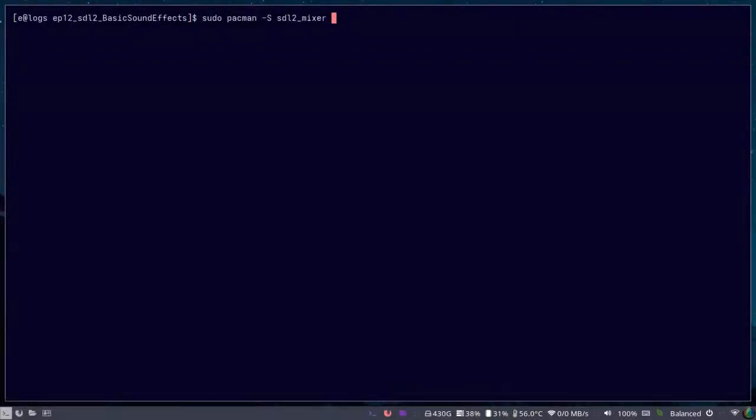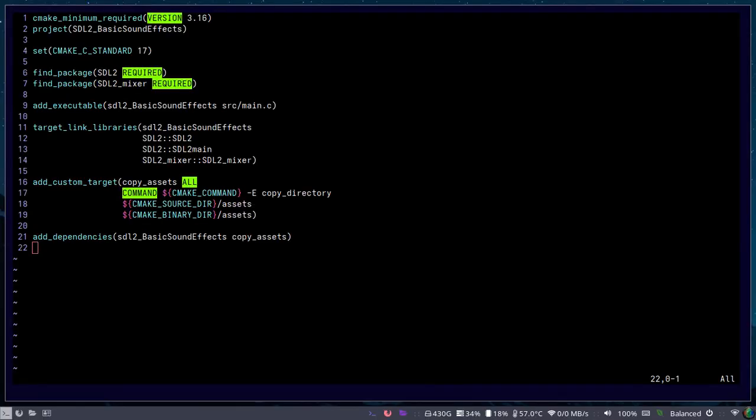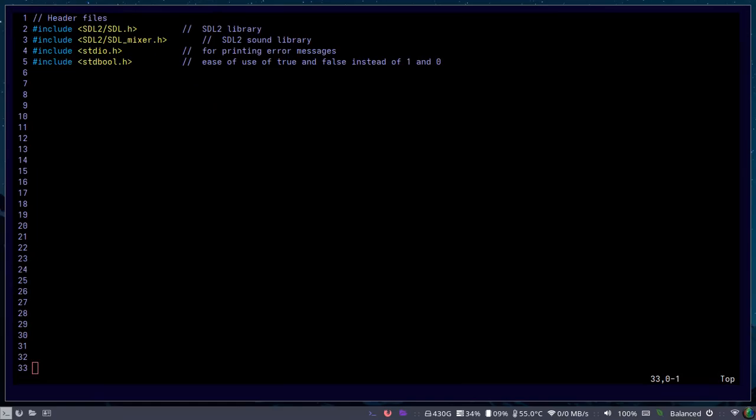First things first, I'm going to download the SDL2 mixer library. Since I'm using Arch Linux or an Arch-based Linux, I'm going to use the Pacman package manager to download the library, which is SDL2_mixer. Now we're going to create the CMake file. The CMake file is the one that creates an executable file and links all those libraries as well. Now in the main file, we're going to include the header files that we really need.